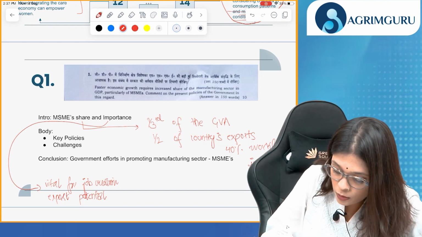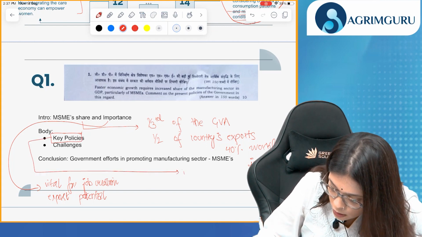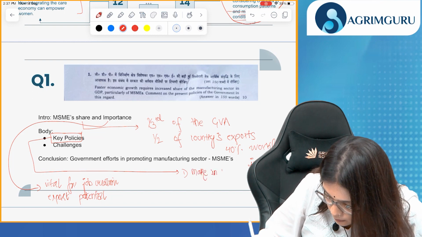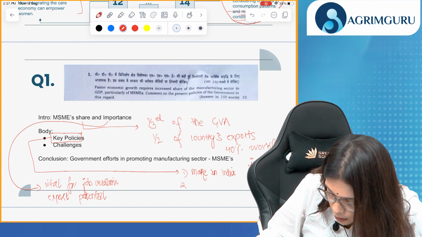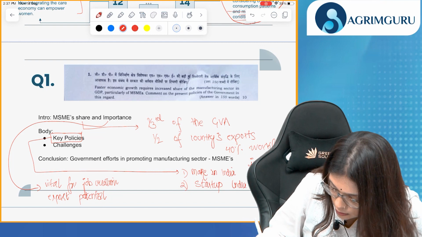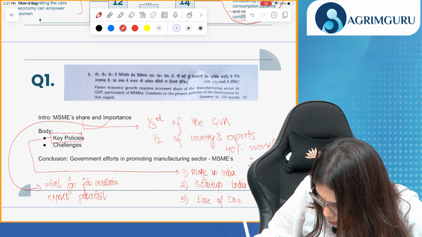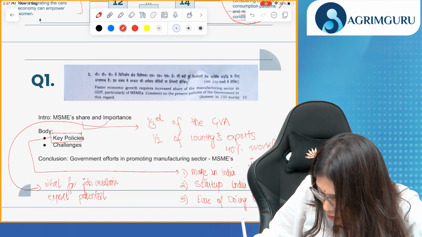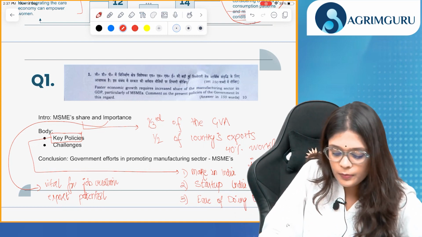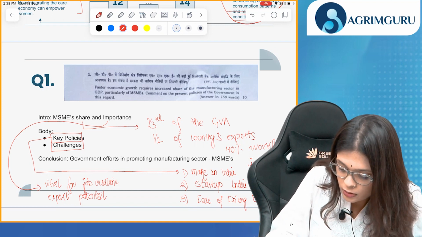Okay. Now key policies. You need to mention the key policies. In this, you can talk about Make in India. You can talk about Startup India, ease of doing business, and so on. You can also talk about Atmanirbhar Abhiyan. Okay, then we need to discuss the challenges. Now, what are the challenges? They are